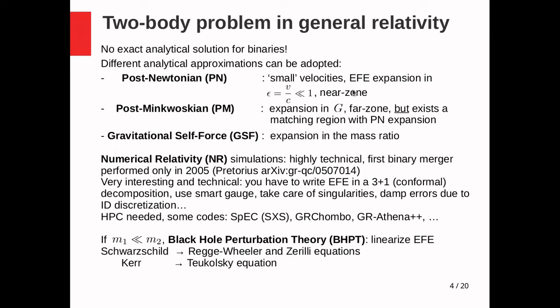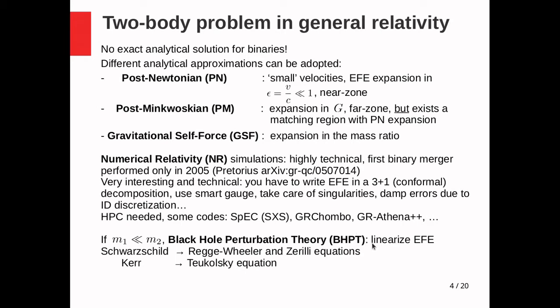If you want to solve these equations without approximation, we can consider the numerical relativity simulations, so we solve them numerically, but this is very technically difficult and you have to run them on supercomputers. Moreover, if one of the two bodies is much smaller than the other, these simulations are even more difficult, but in this case you can rely on the black hole perturbation theory.